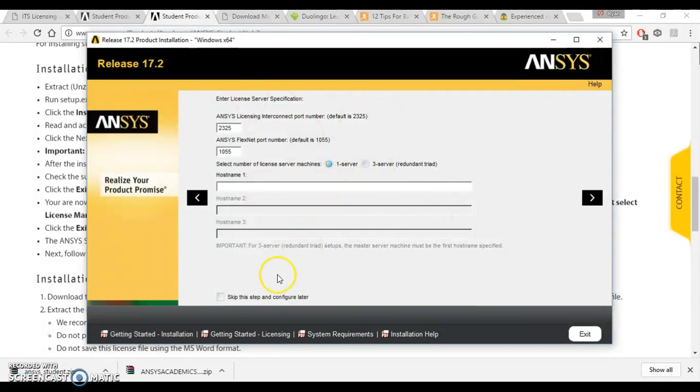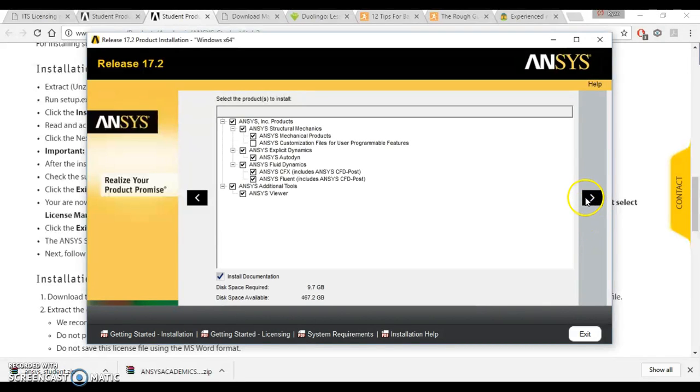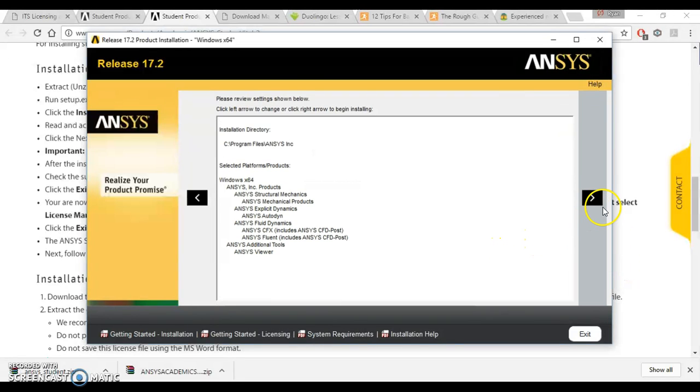Okay, so this one is the license installer, and we're just going to skip this step and configure later. So, enter license server specifications. If you use the program that they give you off the ITS site, you need to set up a VPN for this to work, which I haven't figured out how to do. So if you figure it out, please let me know. Otherwise, we can just skip it, use a license that they're going to give us off this website, and she'll be right. Alright, what do I want? Yeah, that seems legit, that's fine.